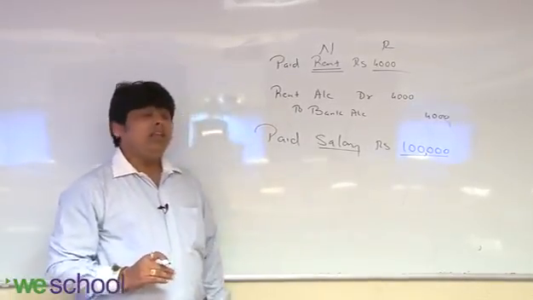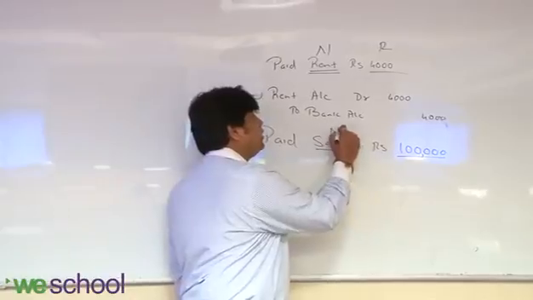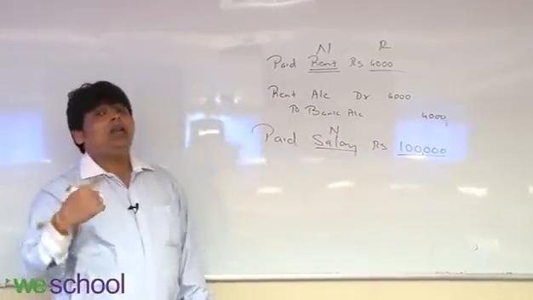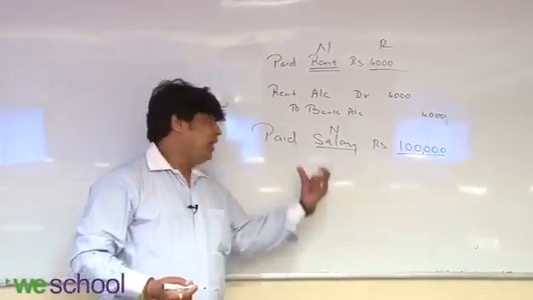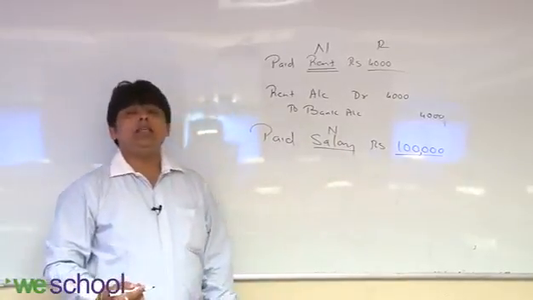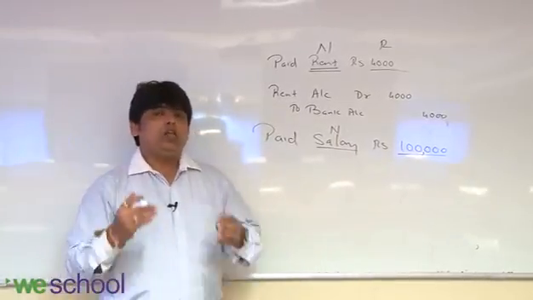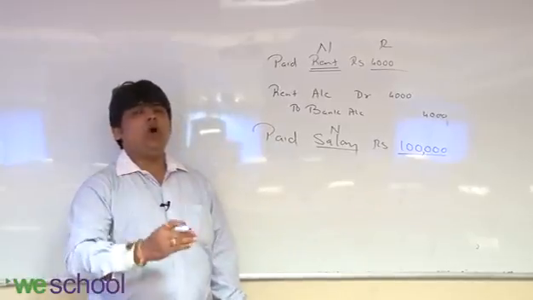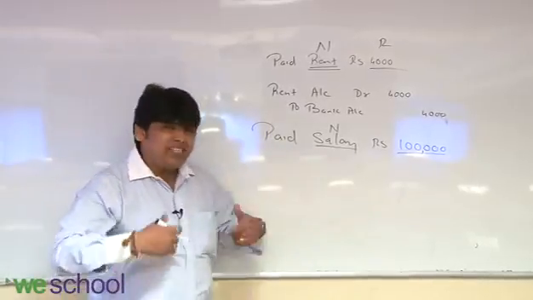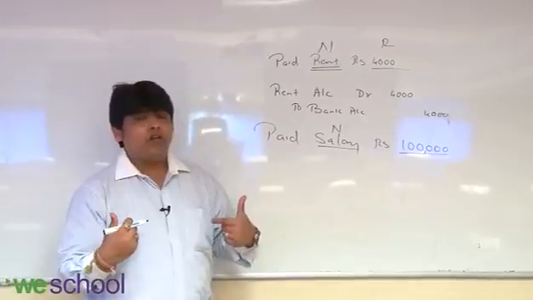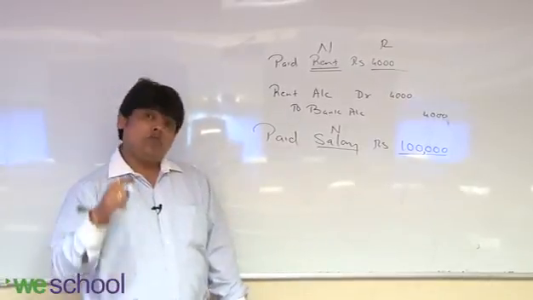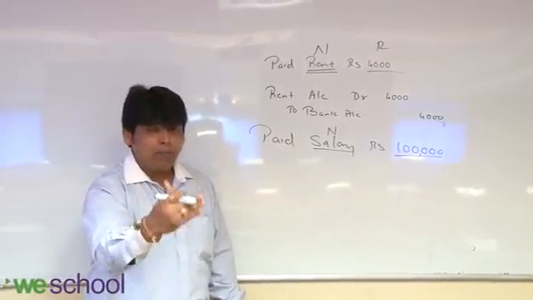Salary is a nominal account. So one account is nominal, another one is real. Nominal says that debit all losses and expenses. So paid salary, from my company's point of view, salary is an expense. For the employee, it is an income.